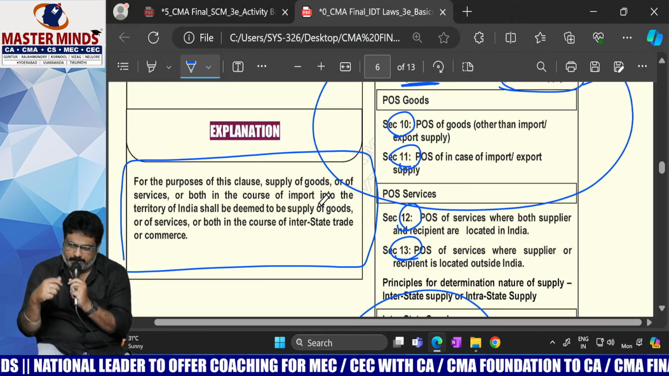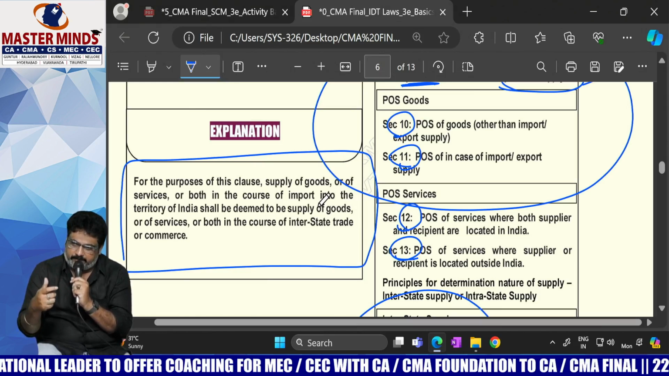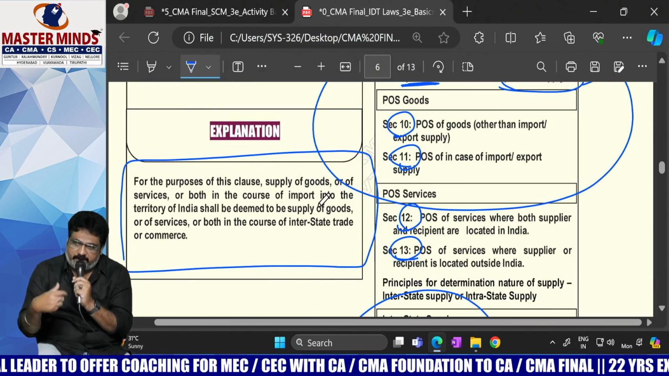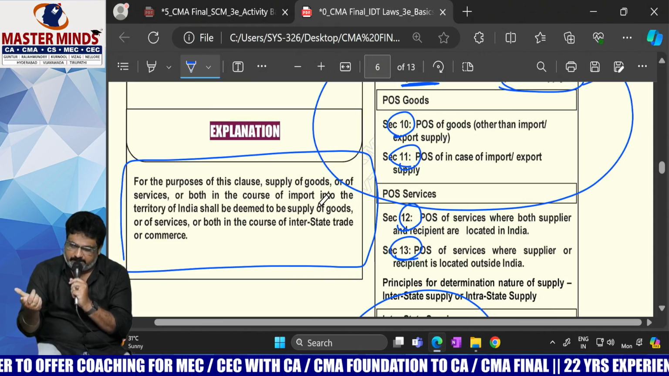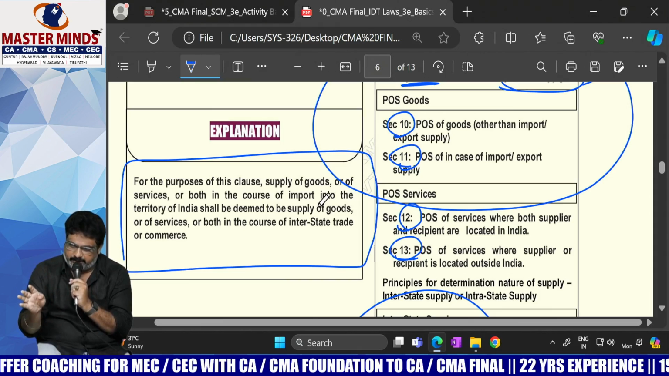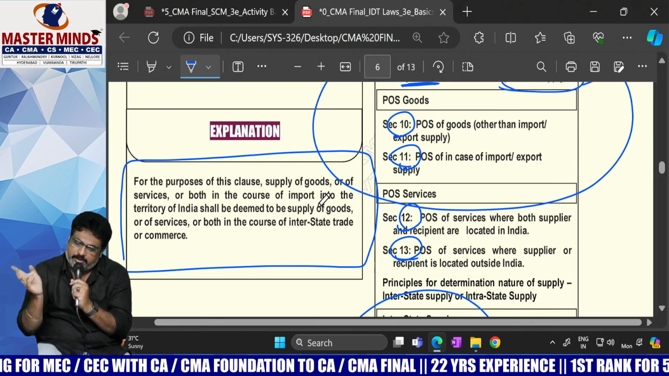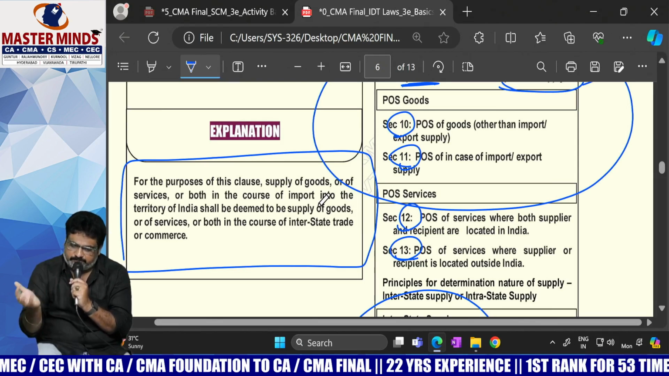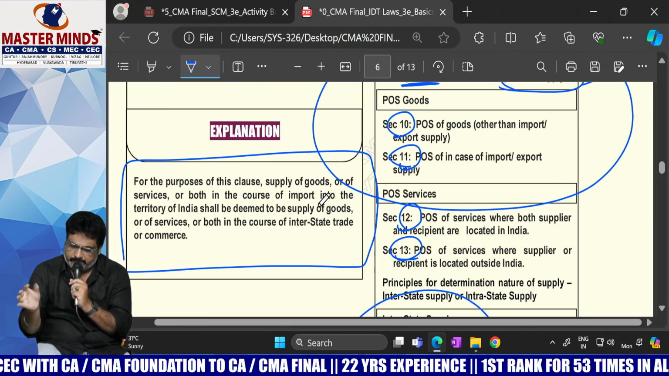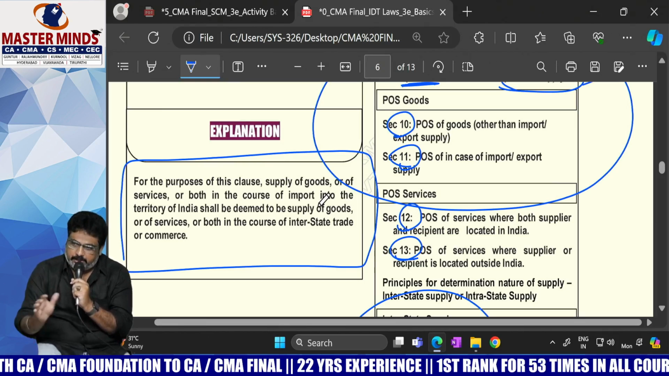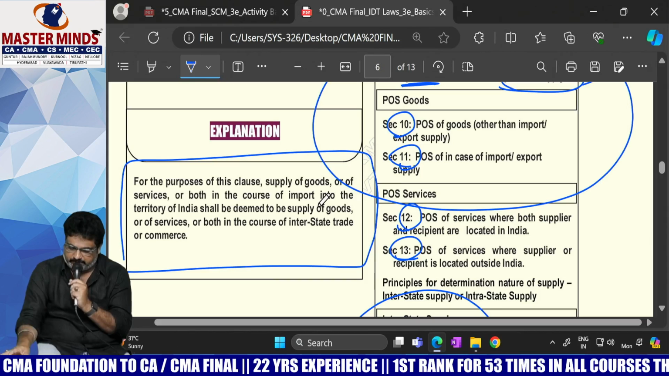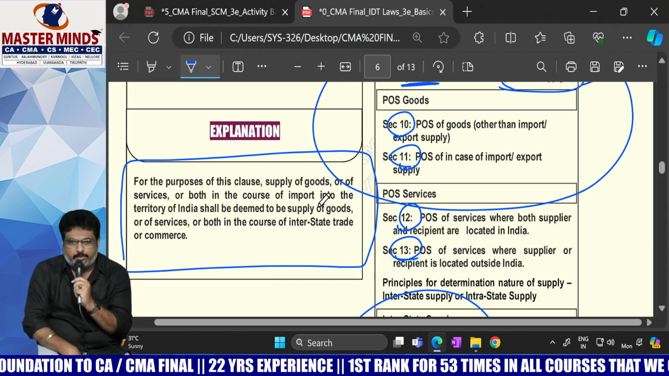And the next point, the IGST Act also has another purpose: to frame the rules for place of supply. For that, four sections are created. Sections 10 and 11 deal with place of supply with respect to goods. 12 and 13 deal with place of supply with respect to services. And last but not the least, imports are deemed to be interstate supplies. Check it once. If any doubts are there, you can ask me.